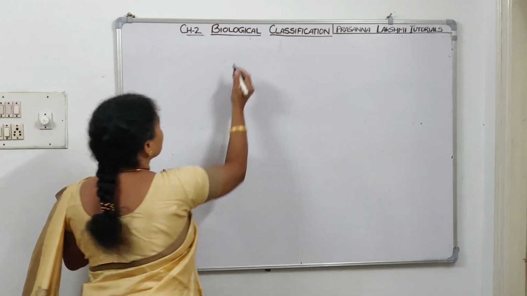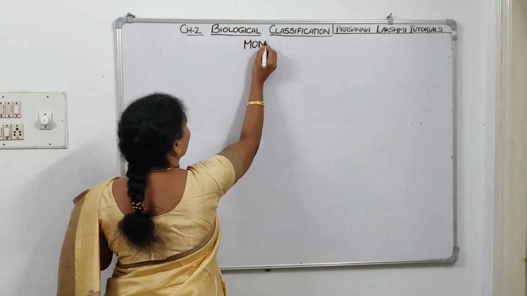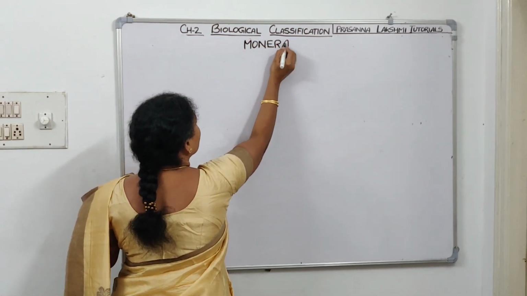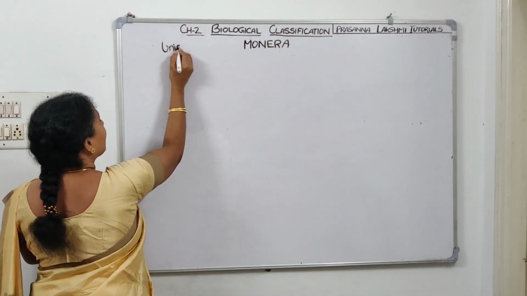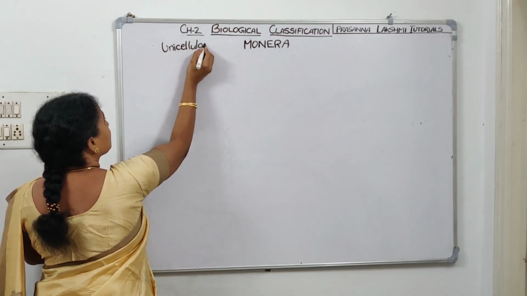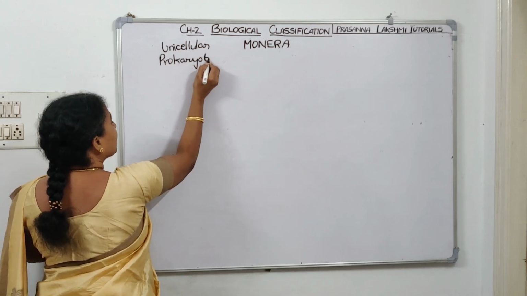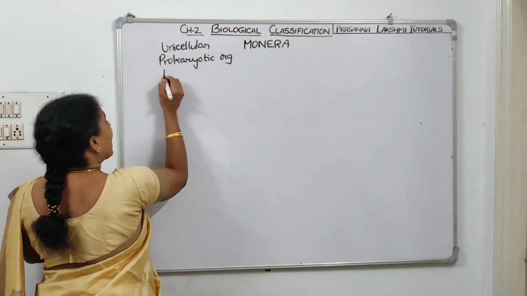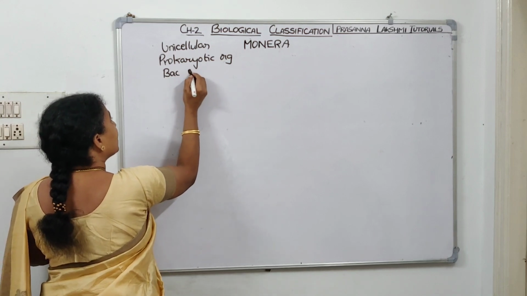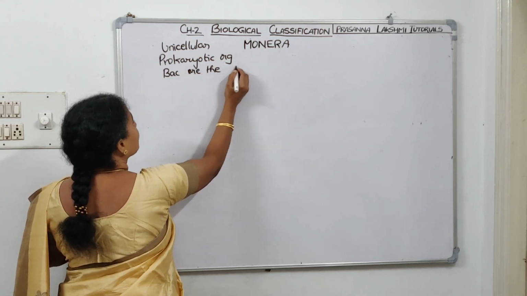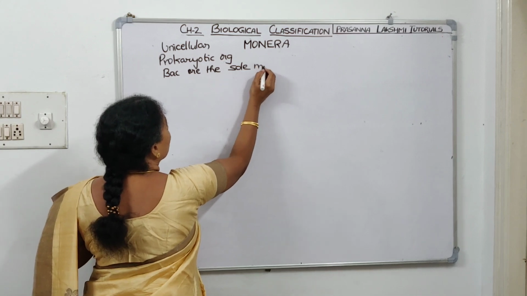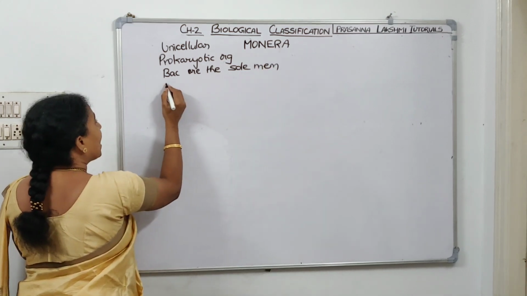Monera includes unicellular, prokaryotic organisms. Bacteria are the exclusive members of this kingdom.